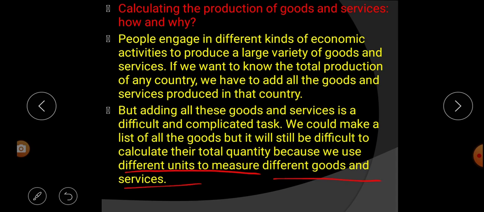We use what? Different units to measure different goods and services. For example, if you are purchasing rice, potato, tomato, etc., we are measuring with what? Kilogram. But when we are purchasing oil and liquid things, we are purchasing with what? Liters. So that's why it is difficult to calculate the total quantity, because we use different measures for the goods and services which are manufactured within the country.